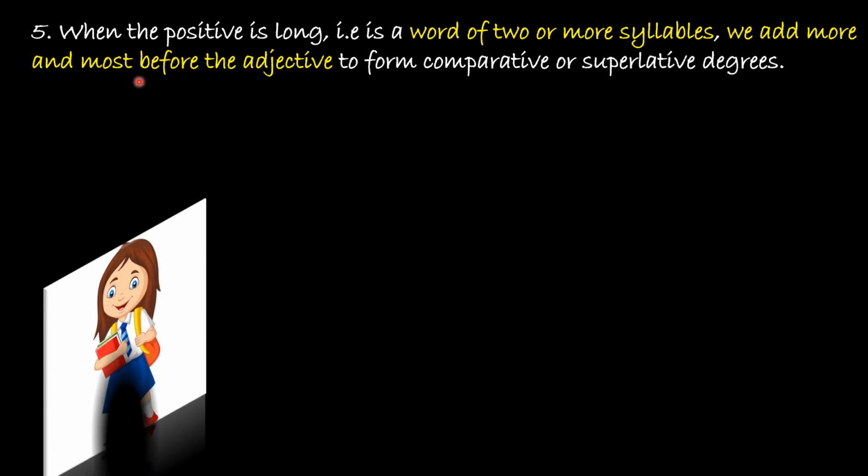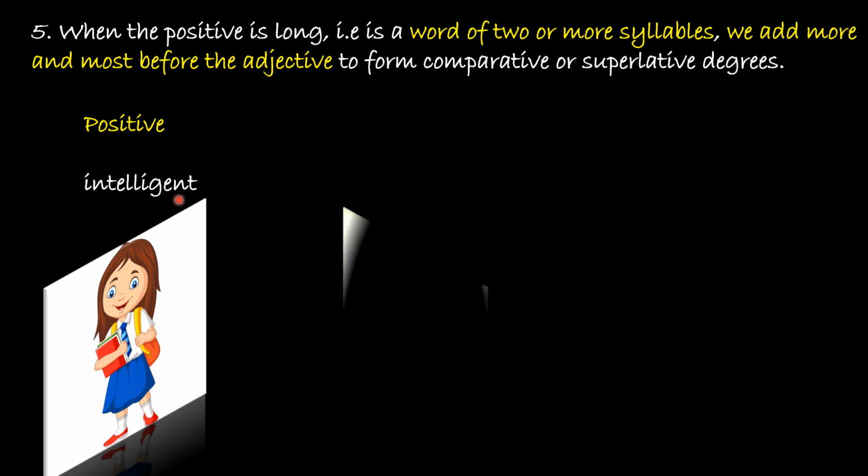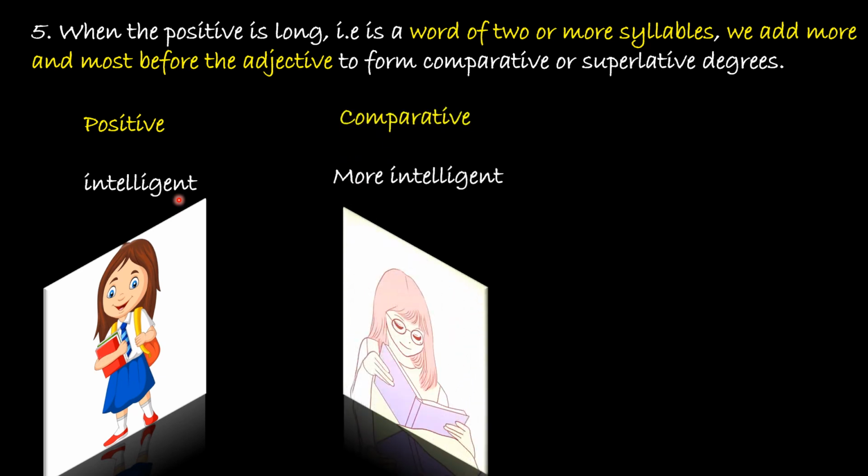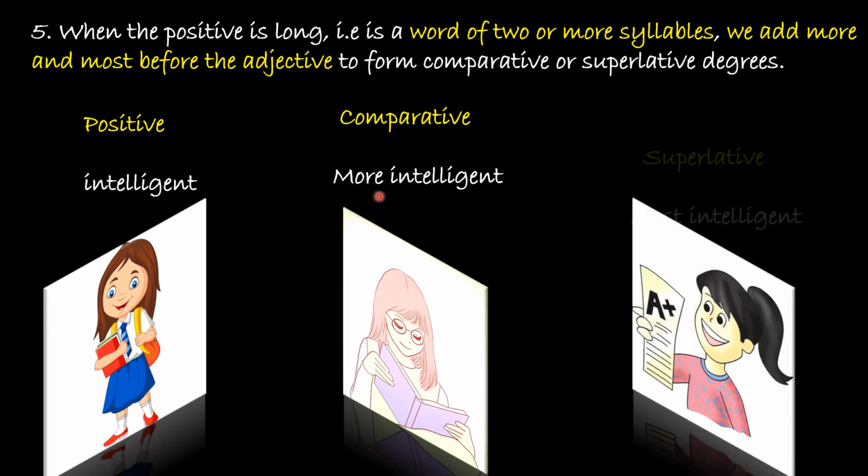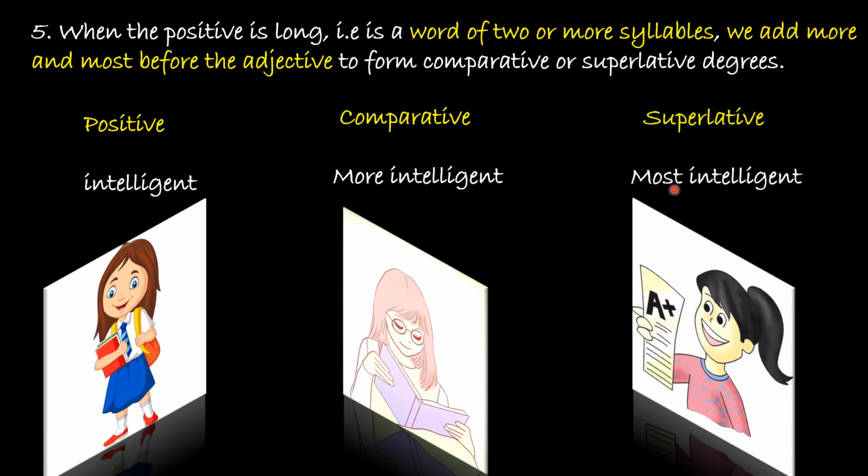Let us look into the example. Intelligent. Now the adjective is intelligent. Positive is intelligent. Comparative is more intelligent. And for superlative, we are adding most. So positive, intelligent, comparative, more intelligent, and superlative, most intelligent.